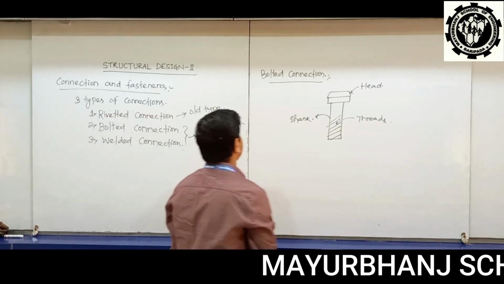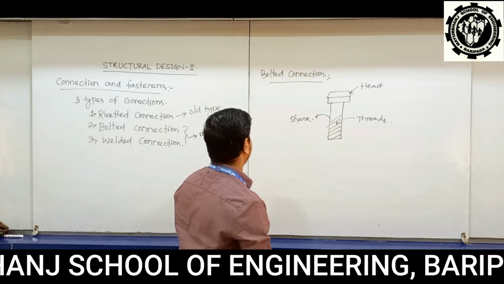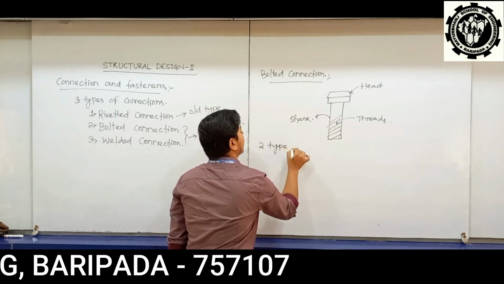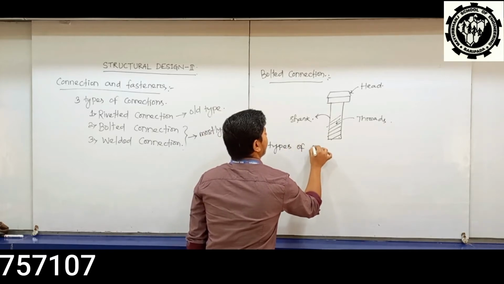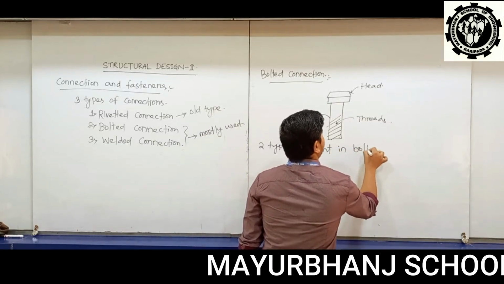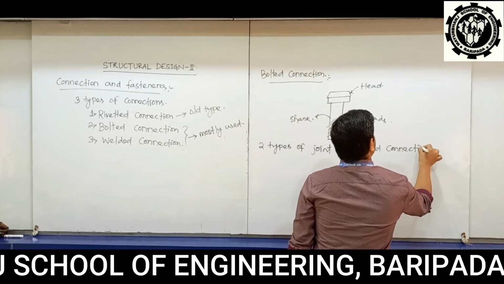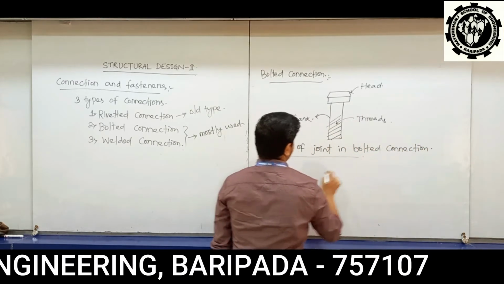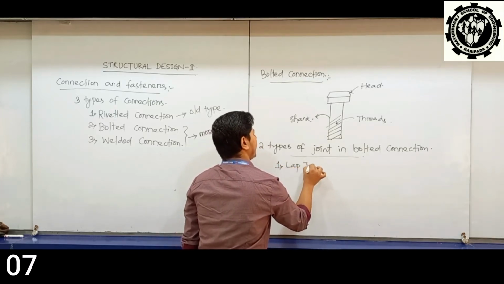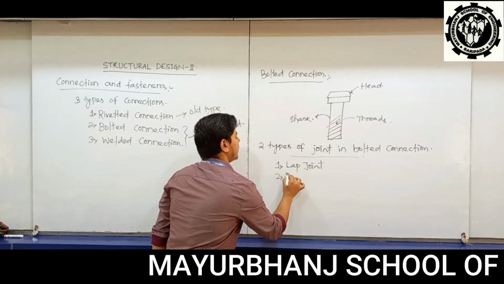Then bolted connection. There are two types of joint in bolted connection. One is your lap joint, and other one is your butt joint.